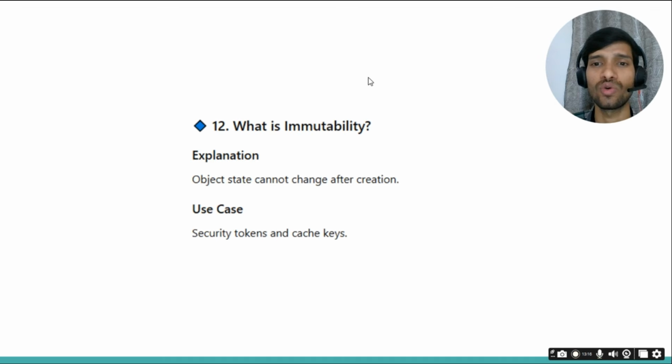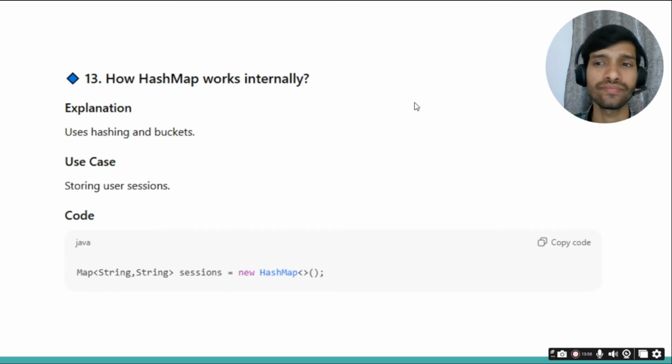You can tell them we can make this employee class final, then all the fields private and final, and we will not provide any setter method. We have only the getter methods, and only a constructor to assign the values. And for the list or the object, we will do a deep copy so that others cannot change the value. So that is a must question. If you have experience of 3 years, 4 years, or 5 years, then they will definitely ask you to implement this custom immutable class.